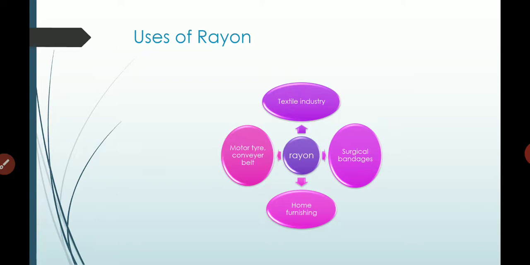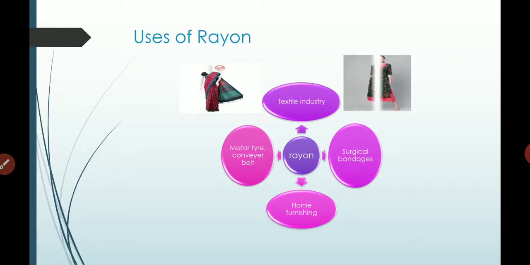It is mainly used in the textile industry. As you can see, from rayon we can make beautiful sarees, beautiful dresses, pants, shirts, suits. We can make lots of things. So the main use of rayon is in the textile industry.